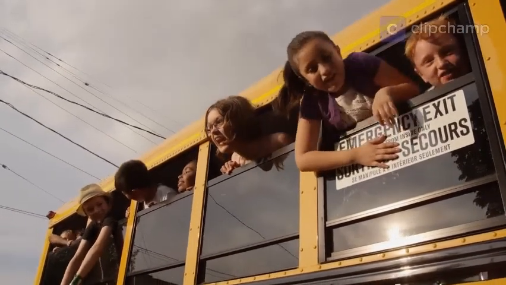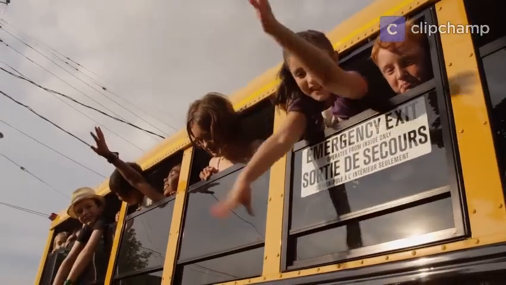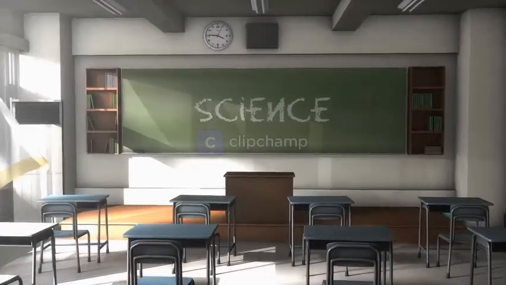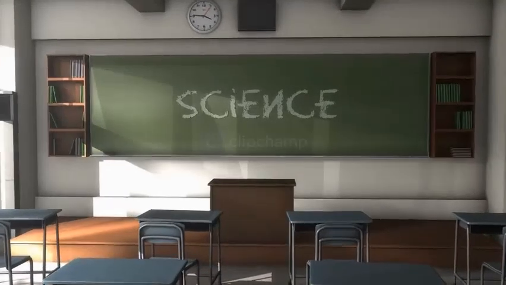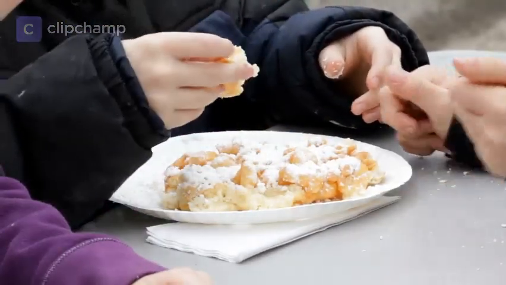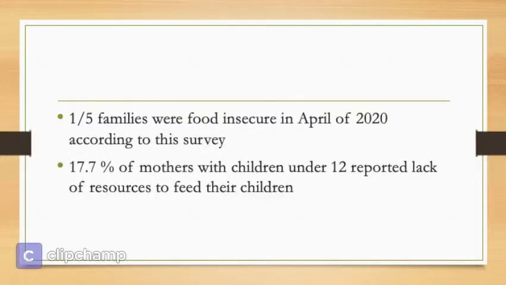Another reason for these higher rates has to do with children being out of school. Students who relied on free or reduced price meals at school have been left hungry since closures. While some families have been contacted by their schools and supported during the closures, 2 of 5 families who once received free lunch at school have not been given support during the pandemic. In April of 2020, a survey found that 1 in 5 households with children were food insecure, and 17.7% of mothers with children under the age of 12 reported a struggle to feed their children.